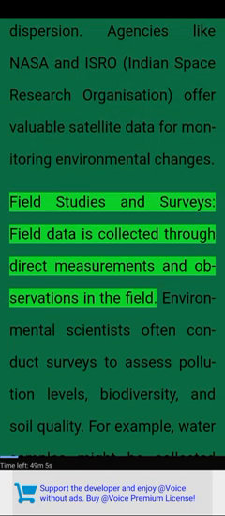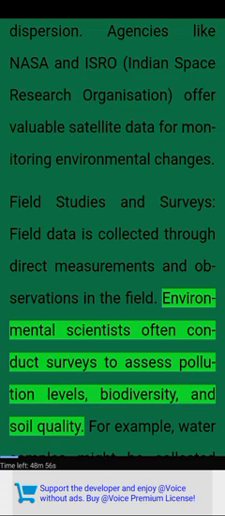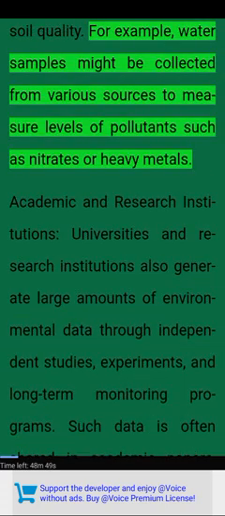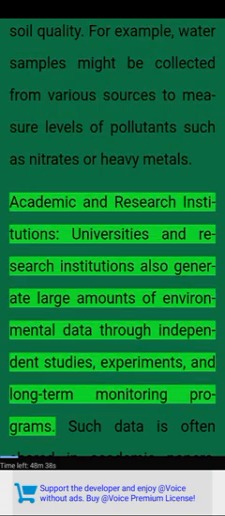Field studies and surveys. Field data is collected through direct measurements and observations in the field. Environmental scientists often conduct surveys to assess pollution levels, biodiversity, and soil quality. For example, water samples might be collected from various sources to measure levels of pollutants such as nitrates or heavy metals.